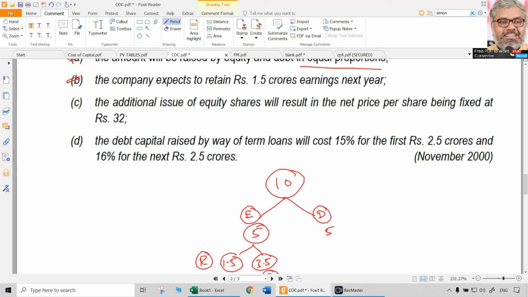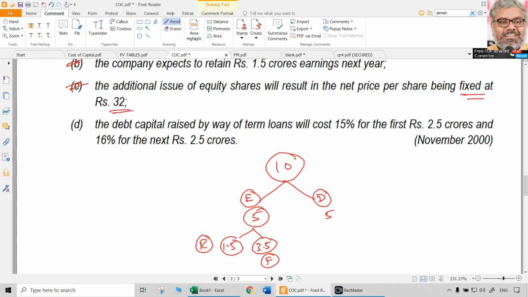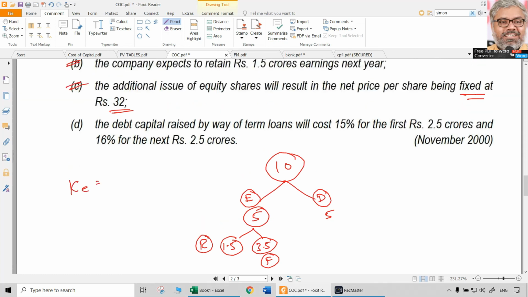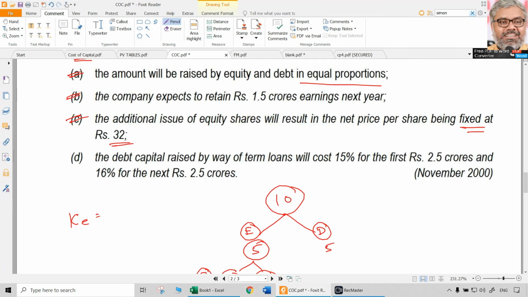The additional issue of equity shares will result in the net price per share being fixed at 32 rupees. Now the market price is different, so naturally KE for the fresh issue will also be different. That only has changed. Dividend is not mentioned, so the same old dividend and the same old growth rate will continue. Whatever is mentioned, that only we take as a new change. So KE will now change definitely.